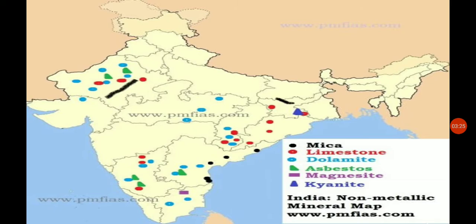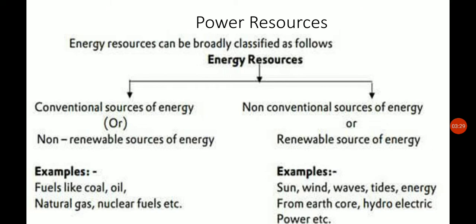Moving to the other topic, we have power resources. In every country we need power resources for the development of agriculture, industry, transport and communication, and the distribution of various power sources is highly uneven, that is, not equally distributed. Whether it is minerals or power resources, they are unevenly distributed on the earth's surface.